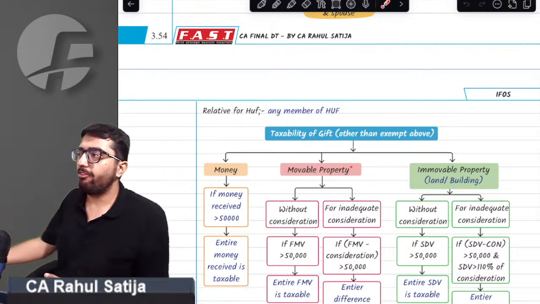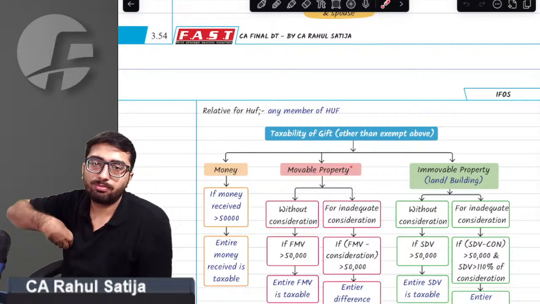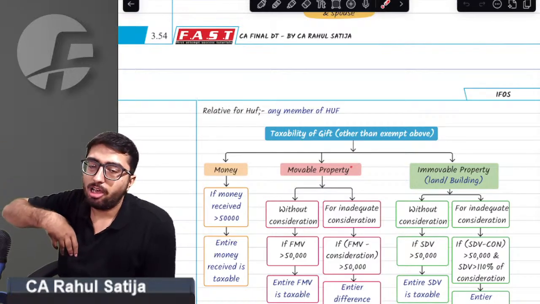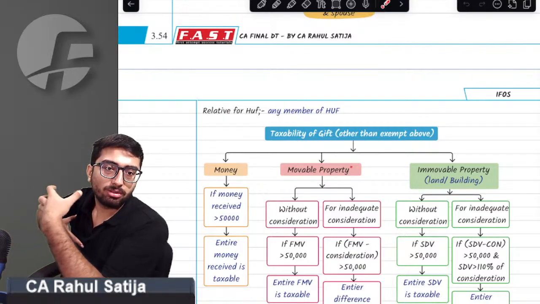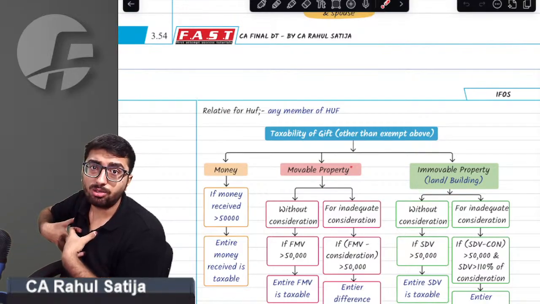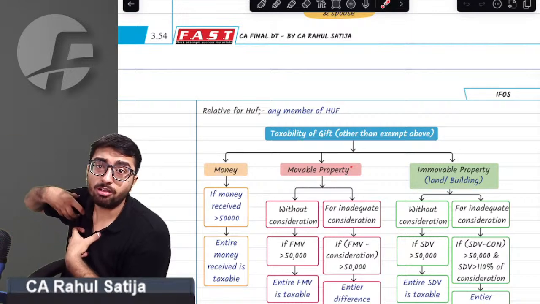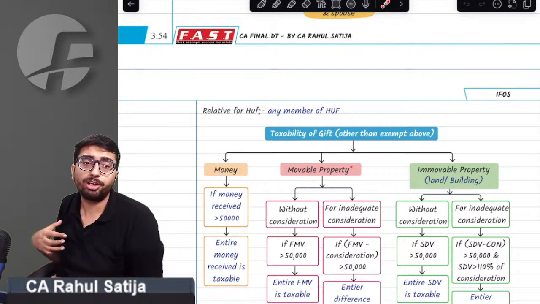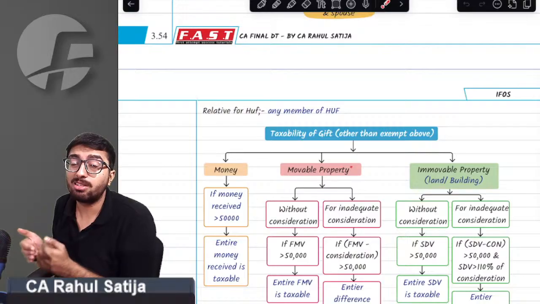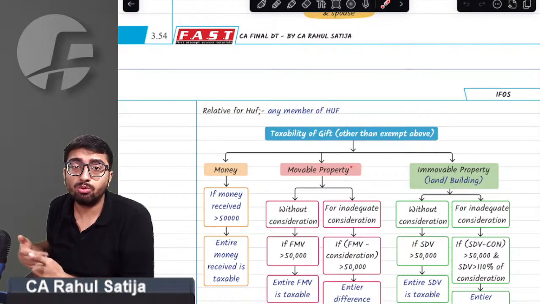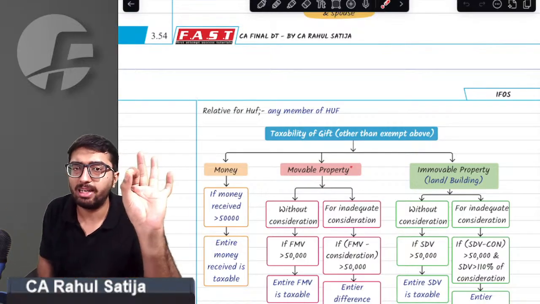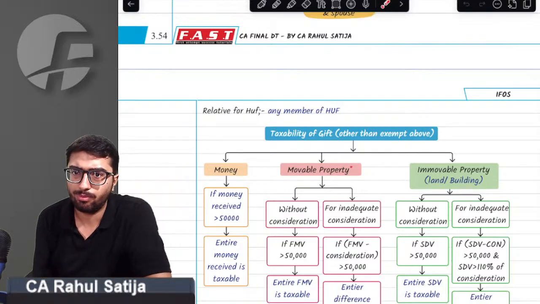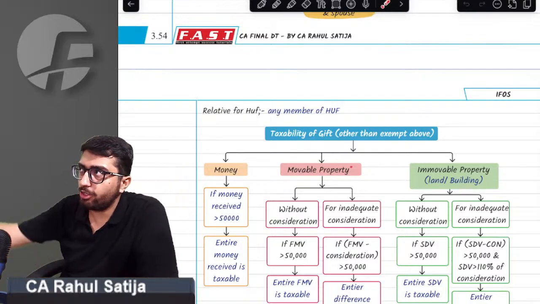For example, if I receive money as a gift from Arjun, I am getting 25,000. From Shweta, I am receiving 25,000. If I am receiving 25,000 from Seelam, and 25,000 from Monisha, provision says if I am receiving money aggregating more than 50,000 rupees in a financial year, then whatever money that I am receiving will be taxable under income from other sources.